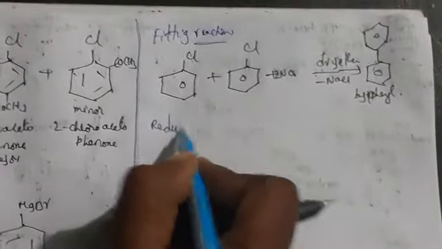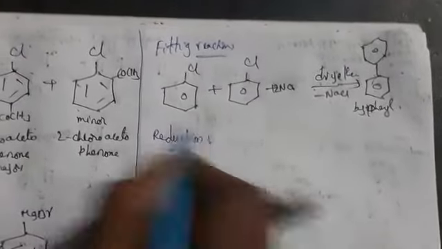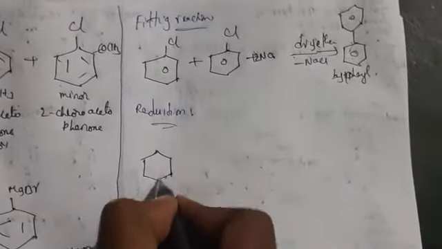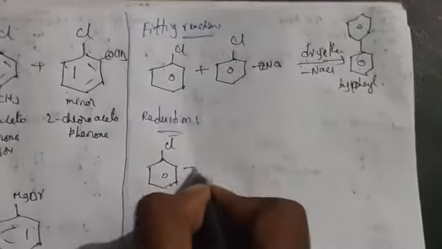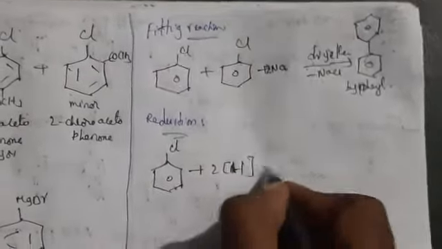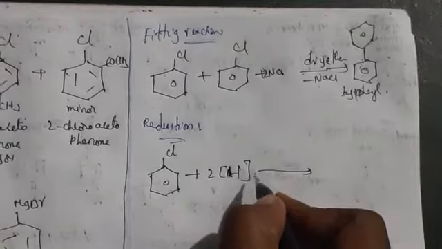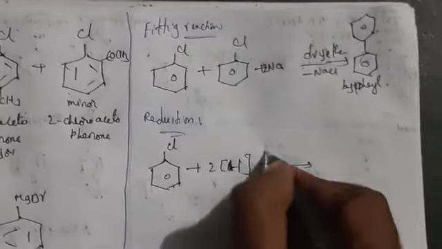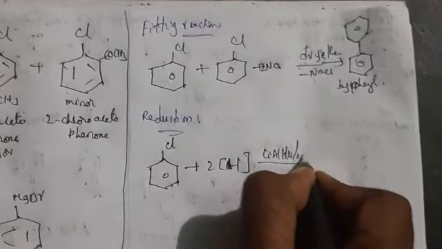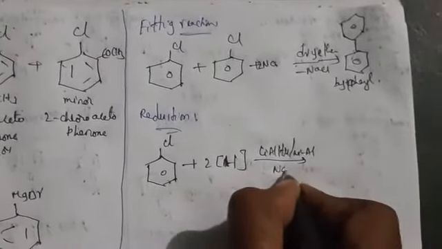Reduction means addition of hydrogens is going to take place. So coming to here we are taking haloarene. Here we are taking reduction, as we know, addition of hydrogen takes place. Here the reagent we are adding is LiAlH4, or we can take nickel-aluminium in the presence of NaOH.